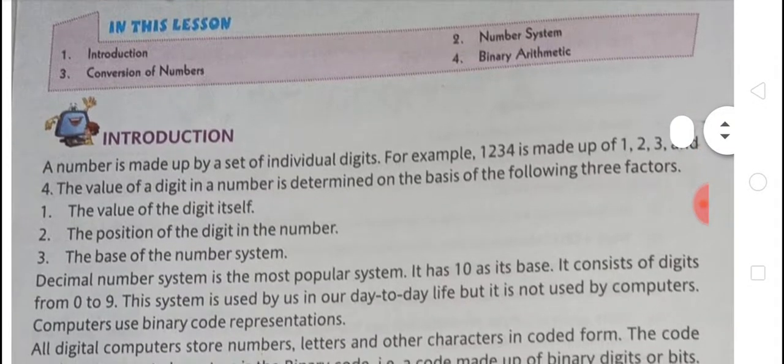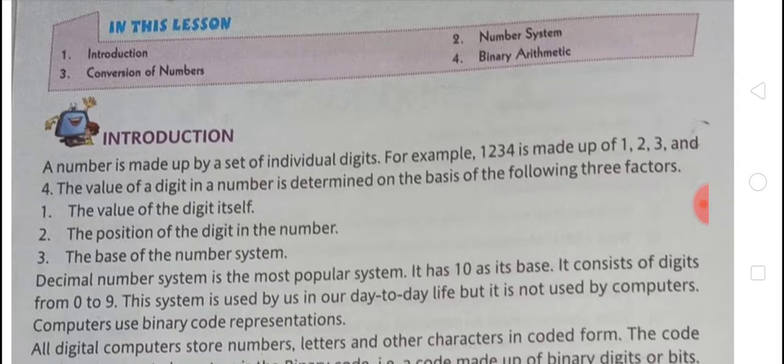As you know, a number is made up of a set of individual digits. For example, 1234 is made up of 1, 2, 3, and 4. The value of a digit in a number is determined on the basis of three factors: the value of the digit itself, the position of the digit in a number, and the base of the number system. So these three things are very important.